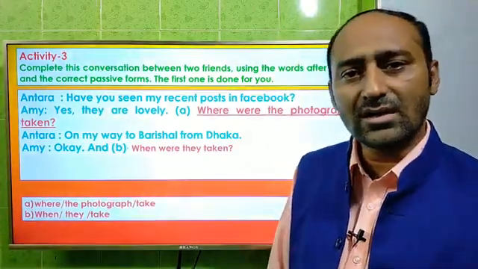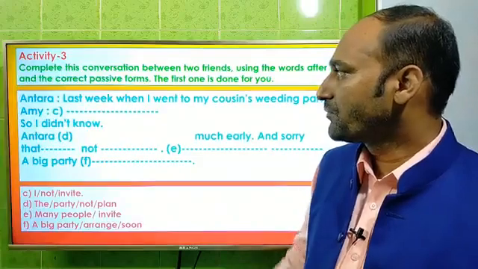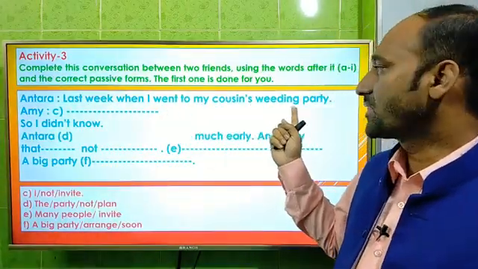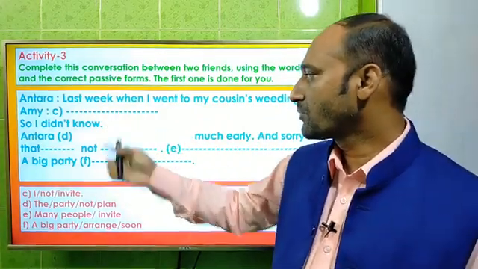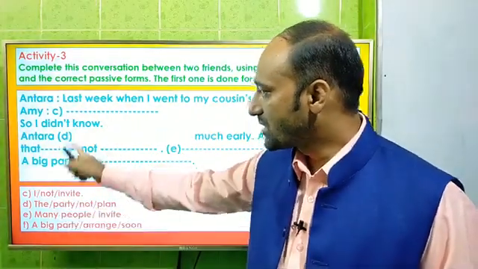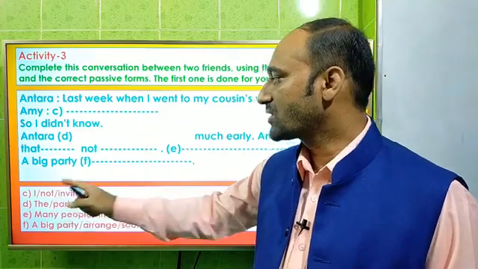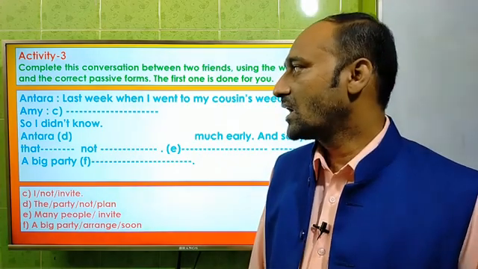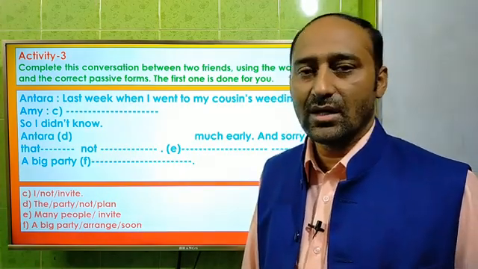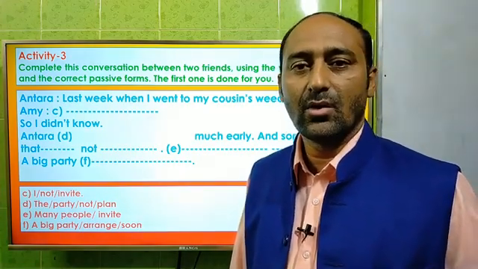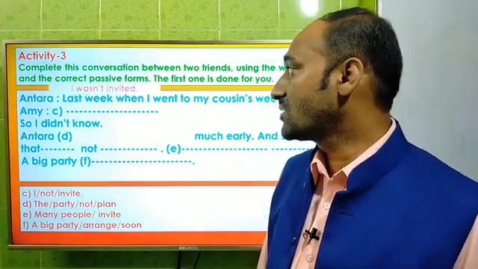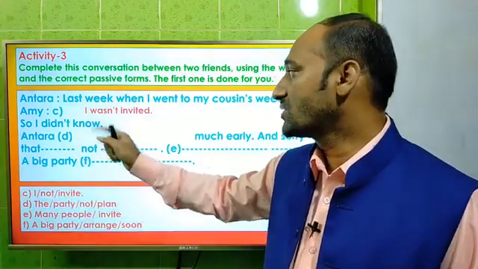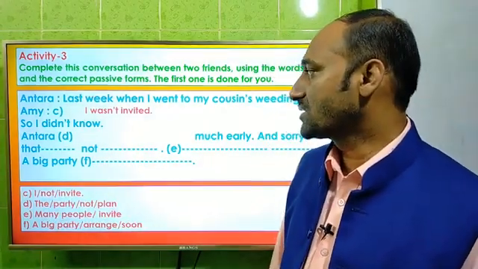And these are two gaps here. Next, go to the third gap, and Antara again says, "Last week I went to my cousin's wedding party." And Amy asks, here is question C, and the clue is "I not invite." That means this happened in the past, so it will be past indefinite, and we know that in past indefinite tense the auxiliary verb will be was or were for passive voice. So the answer will be "I wasn't invited." Here not is also used, that's why we have to use it in this way, "I wasn't invited."